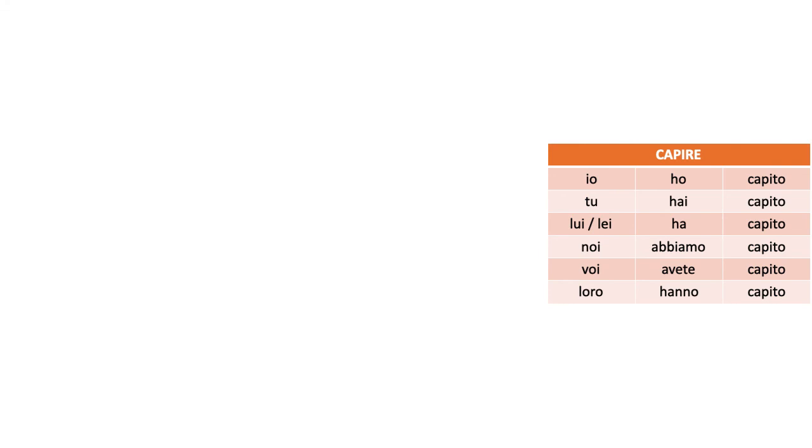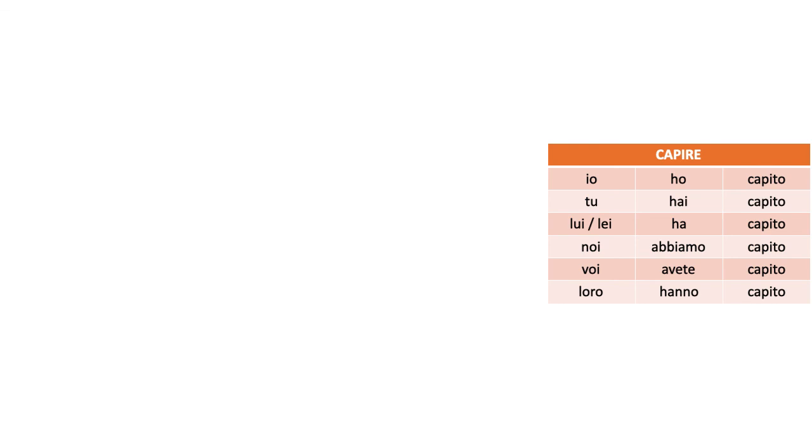Here is our conjugation table of capire in the past, in the passato prossimo. Notice what is happening. I have two columns, right? The first column is just the verb avere. Io ho, tu hai, lui, lei ha, noi abbiamo, voi avete, loro hanno. And the second column is just the past participle that I told you just now how to find, right?